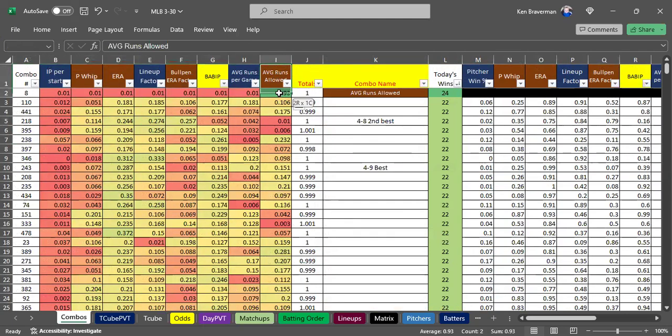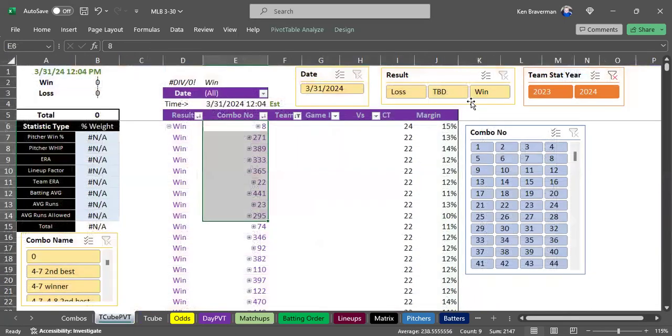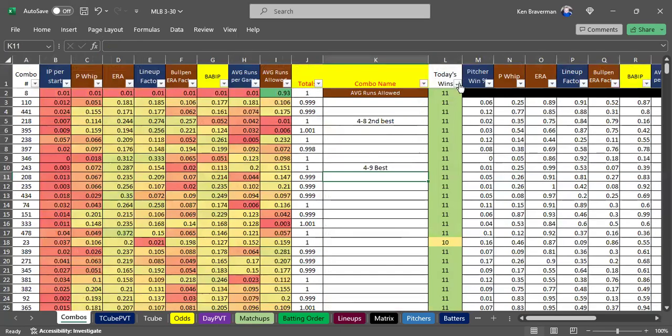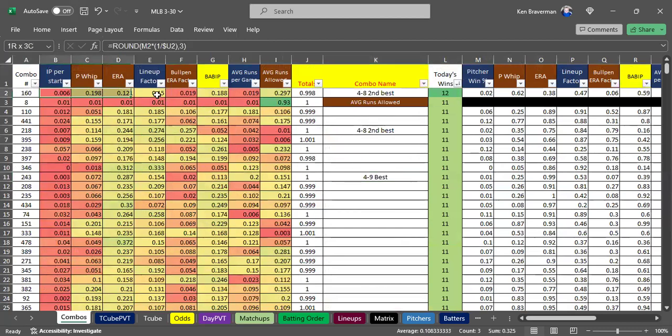The average runs allowed number was apparently a really significant variable yesterday. And that's just kind of luck. It's not going to be like that every day. But you can start to see some things from, these are from last season. April 8th of last season, April 9th of last season, these combos did really well. That's what this note is. Let's double check looking just at 2024 and look back at this, all of our combo strings, largest to smallest. Yeah, it's this one right here.